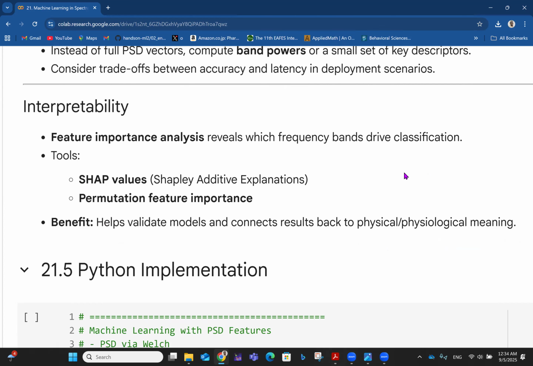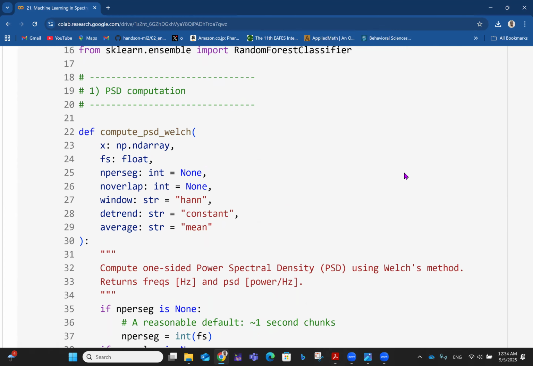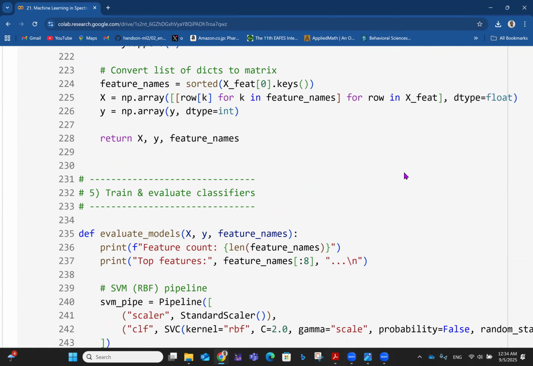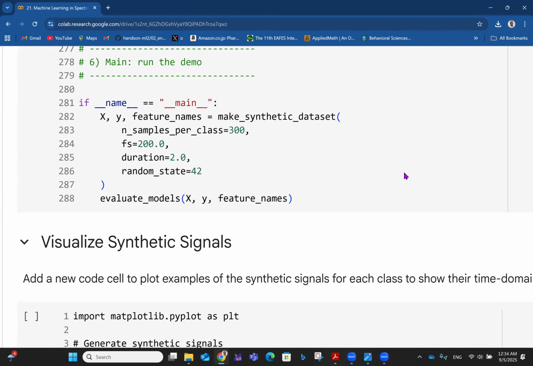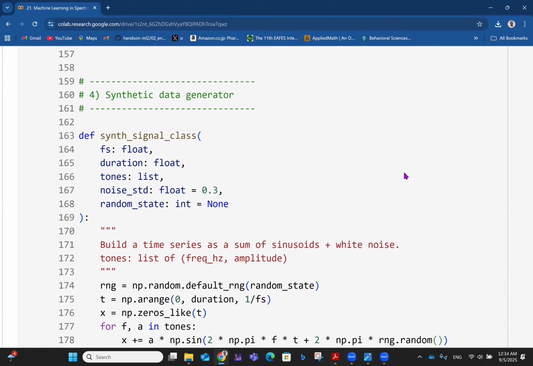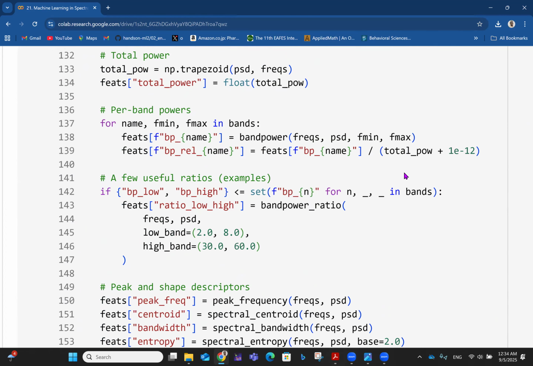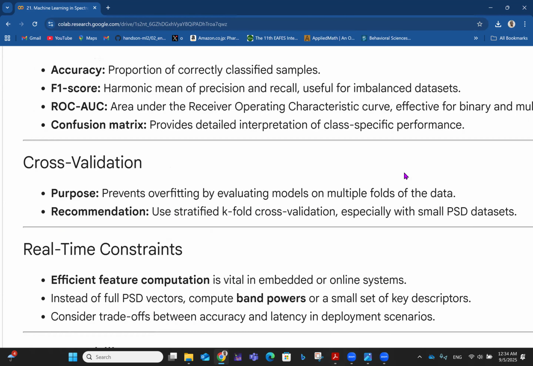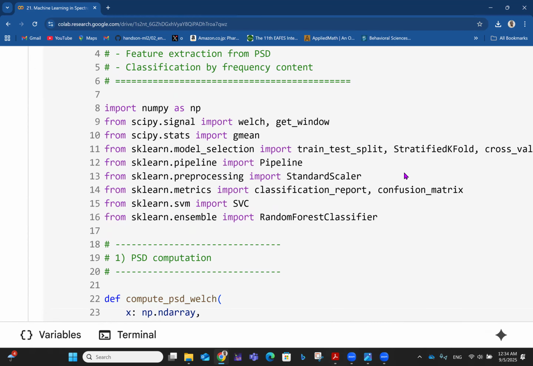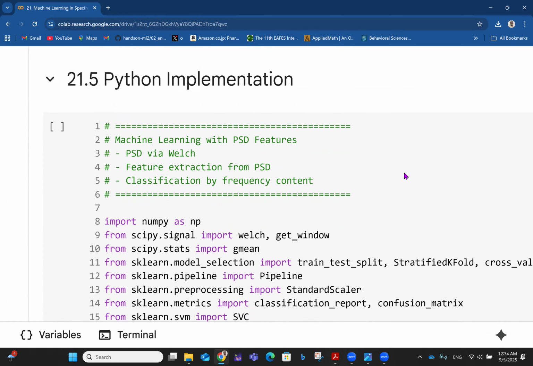Then for this whole machine learning story I've been telling, we have a very lengthy Python implementation. Well, maybe I'll just run through it quickly. Of course, if you're interested in this code, you can reach out to me somehow.